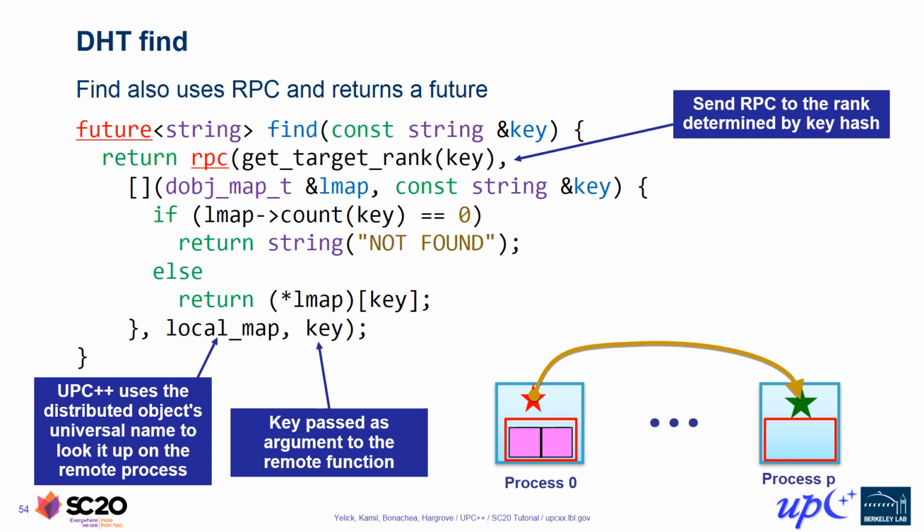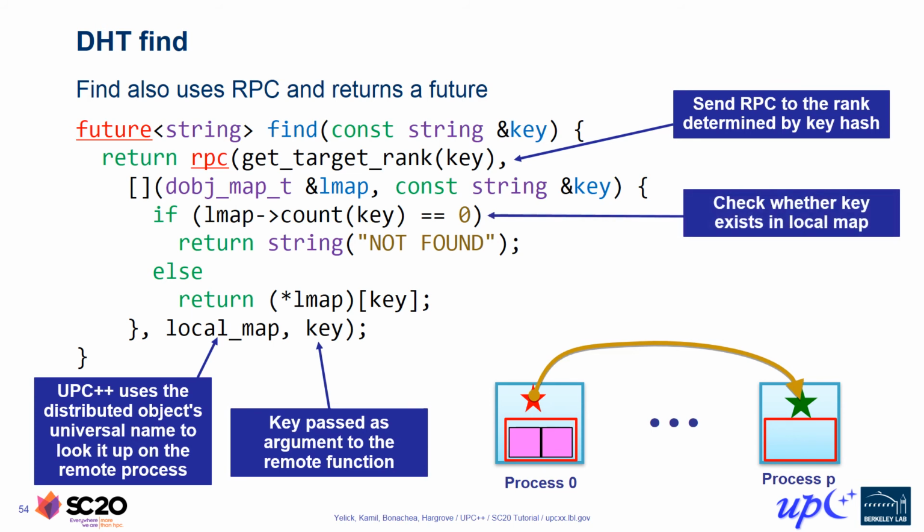The first argument, lmap, is a reference to the local representative of the dist object that contains our local partition of the key value store. The second is the key string that we are looking up in the DHT. We start by checking whether the given key is present in the DHT.